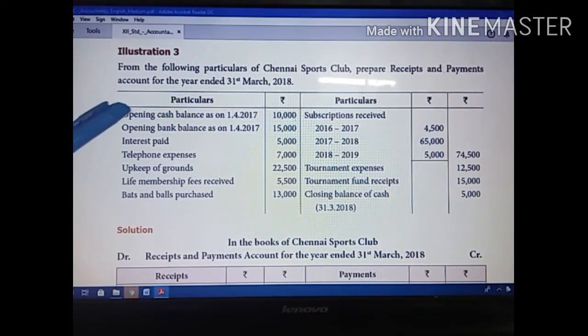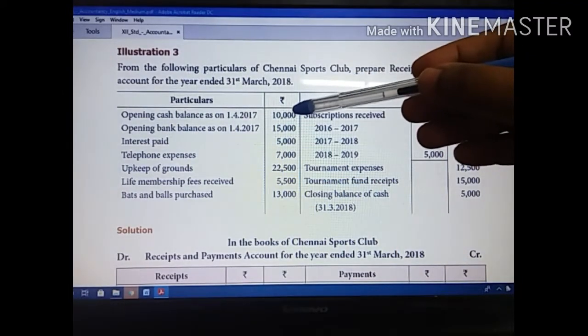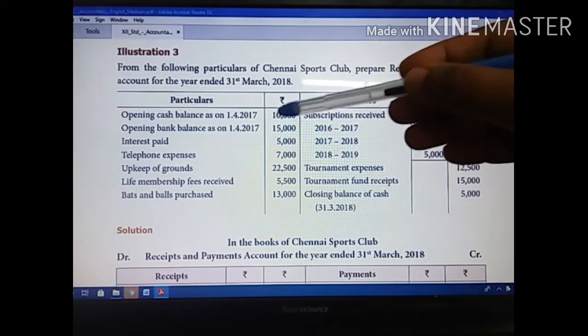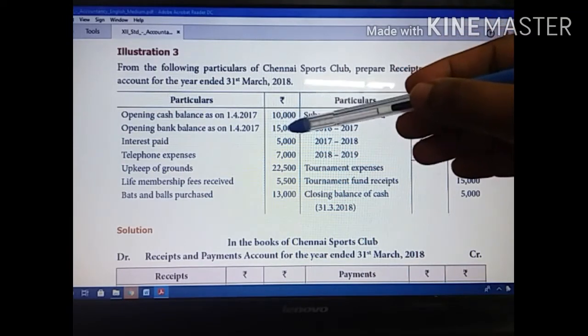So opening cash balance and opening bank balance, these two things we have to show on the debit side of the receipt and payment account. So on the receipt side, you have to put 'To balance b/d: by cash, by bank'. You have to enter these two amounts in the inner column, 10,000 and 15,000, and after that you have to add these two things. If you add the two, you will get 25,000.